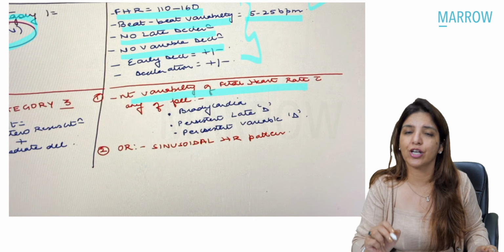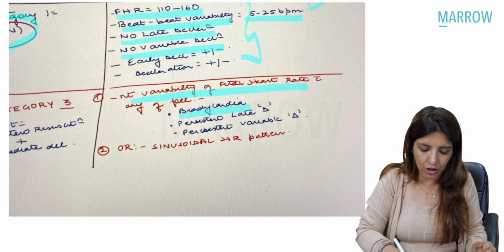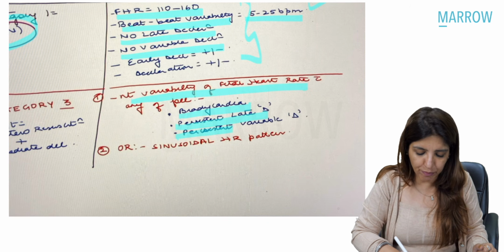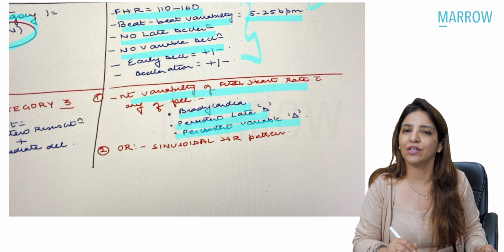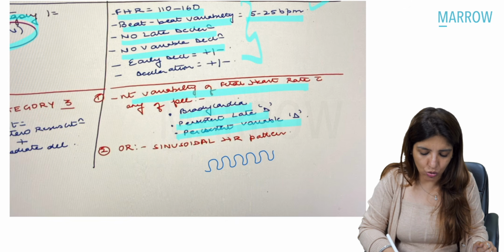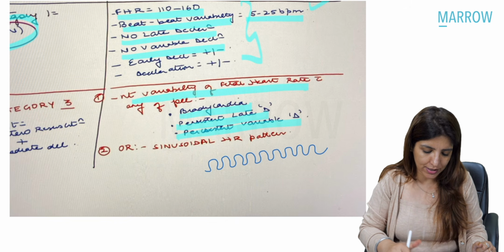fixed fetal heart rate, not changing, but along with that, you are getting either bradycardia or persistent late decelerations or persistent variable decelerations. Then that comes under category 3 tracing. Or if you are getting a sinusoidal heart rate pattern, that means on a CTG graph, you are getting a